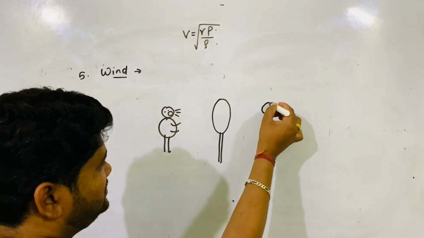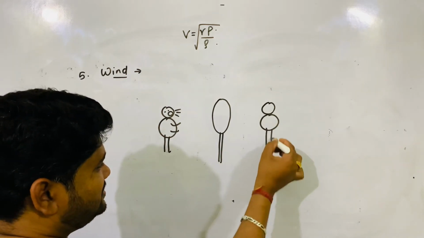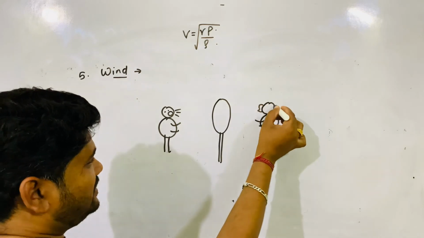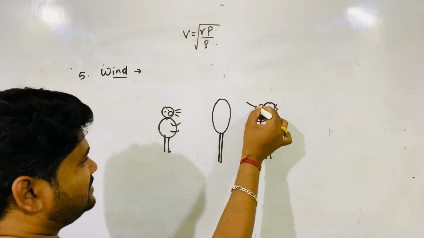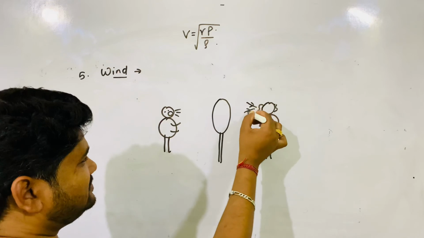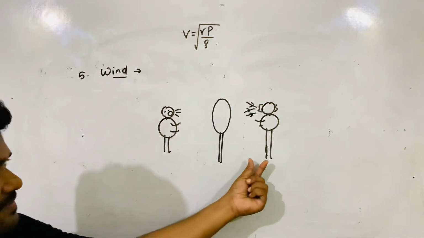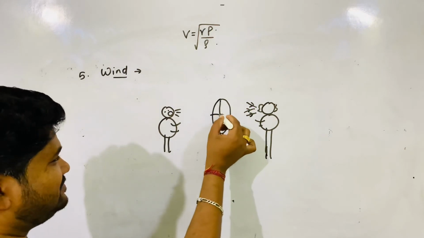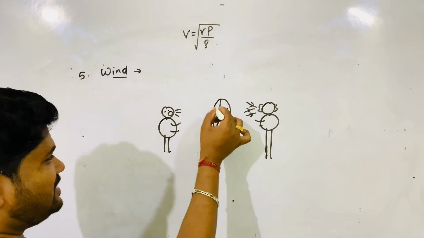Your brother or sister is standing at the back of the table fan and wants to listen to your sound. He is the listener, you are the speaker, and this is the table fan.